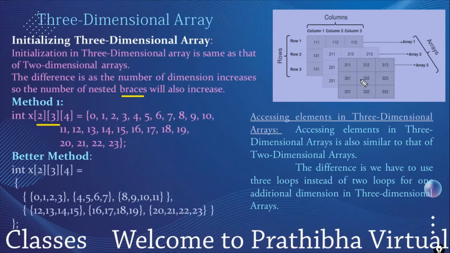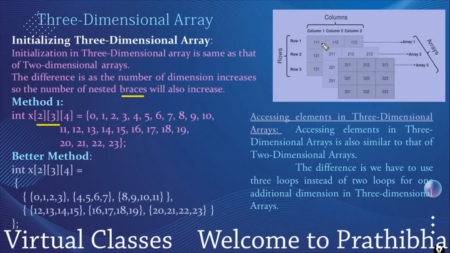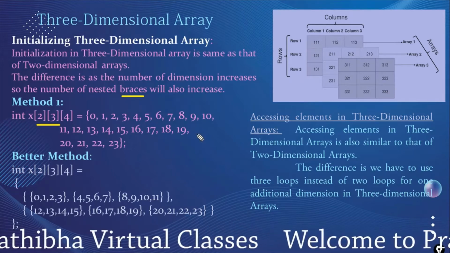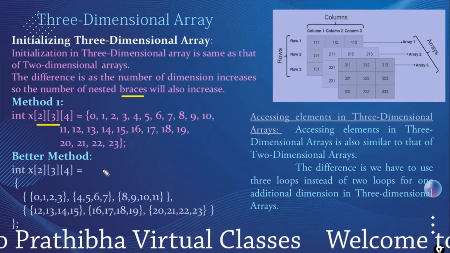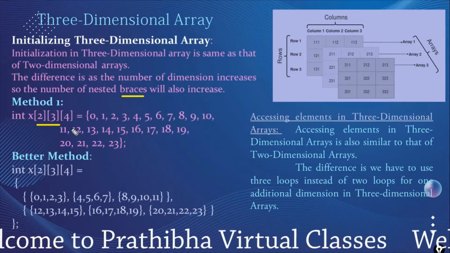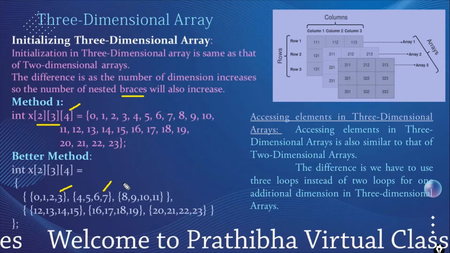Okay, this is the pictorial representation of the 3 dimensions. 1 1 1, this is row 1 and columns. And the better method to assign is that every column set can be individualized by brackets. For every row it consists of 4 elements in every set.